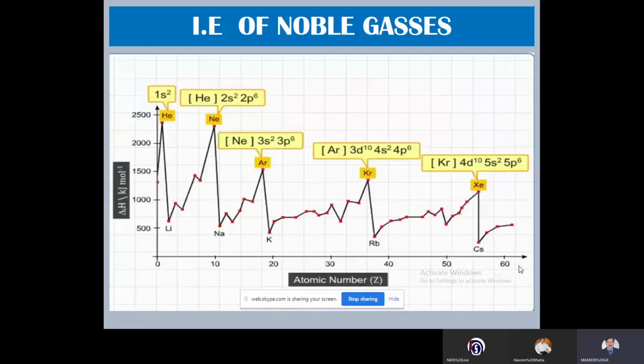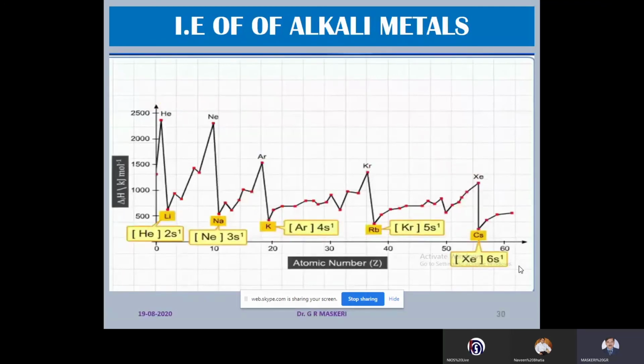Now look at the ionization enthalpy of the first group elements: lithium, sodium, potassium, rubidium, and cesium. All these are having one more electron than the noble gas configuration. So on removal of this electron, they attain the noble gas configuration, which is more stable. Anything that leads to stability will need less energy. Therefore, the alkali metals need less ionization energy.